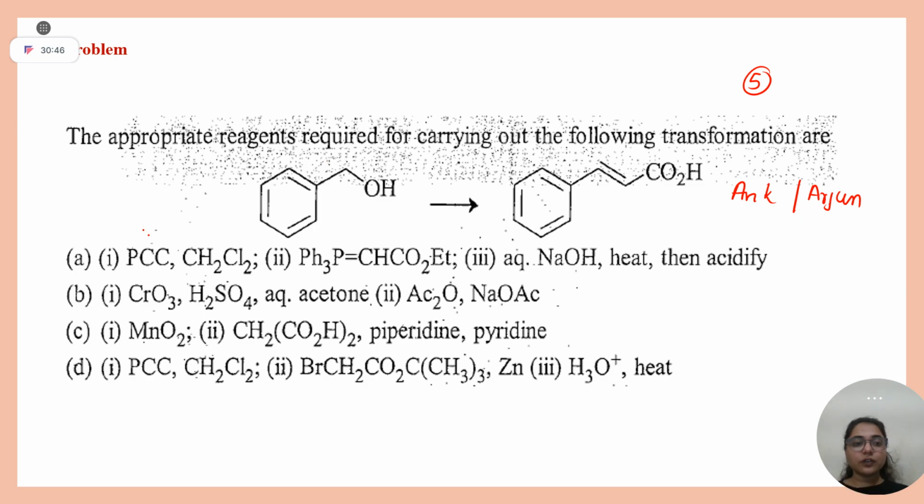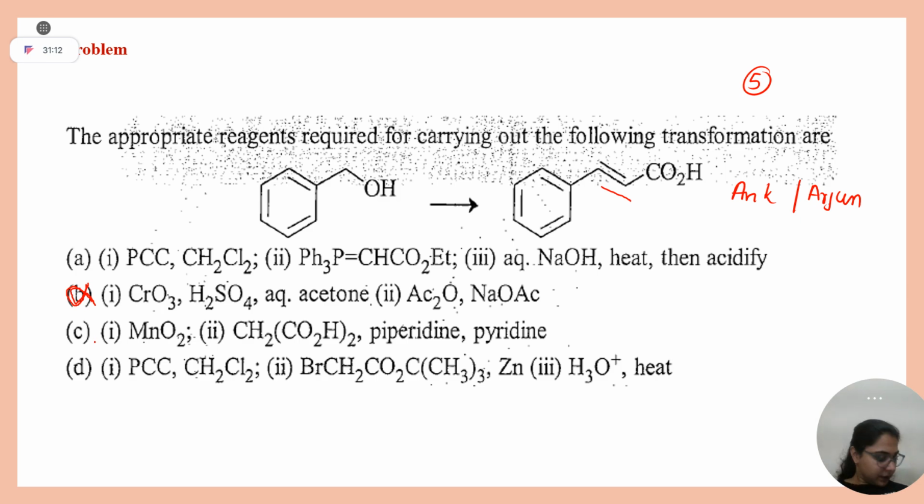Can you tell me which one? Can we delete option B? Because in the first step only it will convert it into acid. How will you get this double bond? So option B is deleted. Clear?